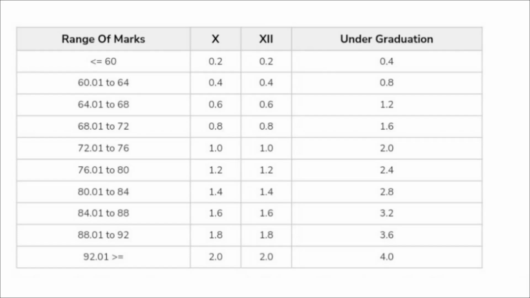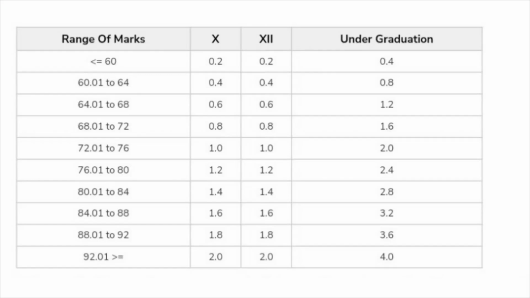60% or below, then for class 10th and 12th there are 0.2 marks, and for graduation there are 0.4 marks. Then if your percentage ranges between 60 to 64, then your class 10th and class 12th have 0.4 marks weightage, and your graduation has 0.8 marks weightage. Then if your percentage ranges between 64 to 68, then your class 10th and 12th have 0.6 marks weightage, and your graduation has 1.2 marks weightage. If your percentage ranges between 68 to 72, then your class 10th and 12th have 0.8 weightage, and your graduation has 1.6 marks weightage.